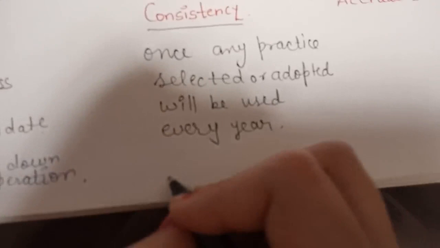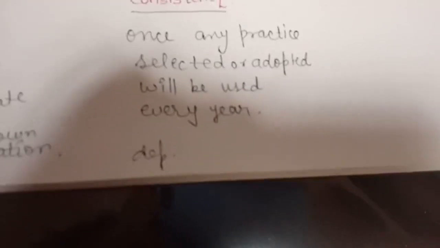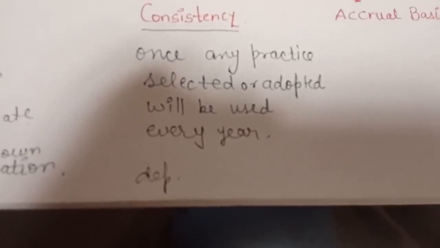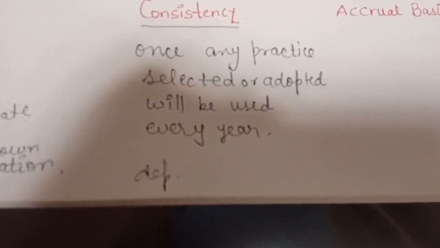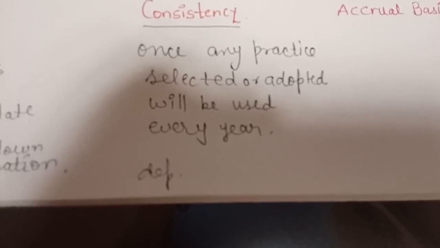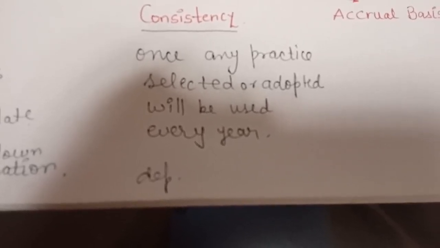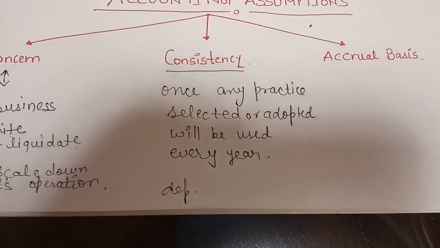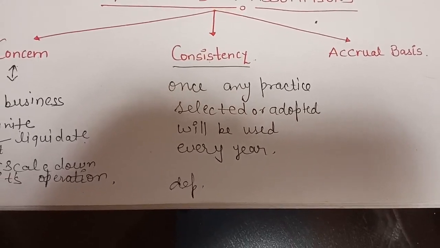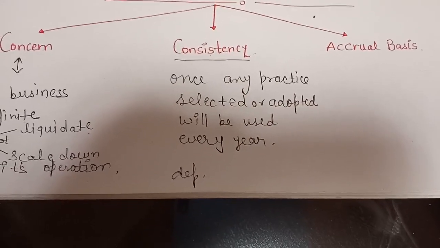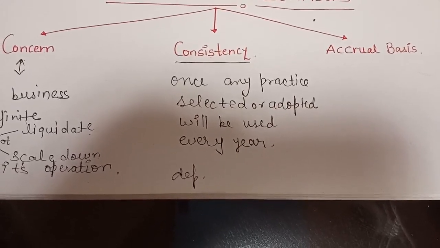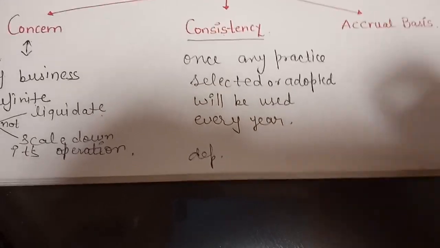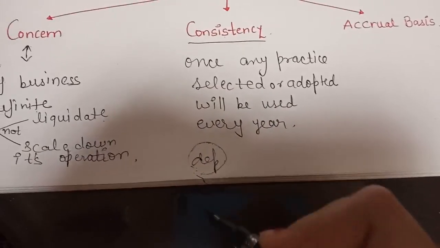Okay, I can give you an example. There is one term, depreciation. Depreciation means the loss in the assets. Suppose you have purchased machinery in the business, and the value of any asset always decreases. So there is a loss year after year in the assets, and there is a word for that, depreciation.